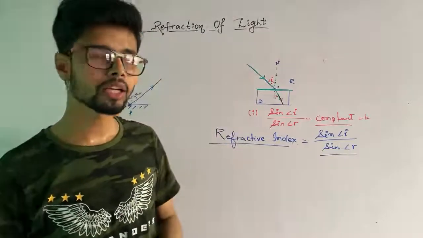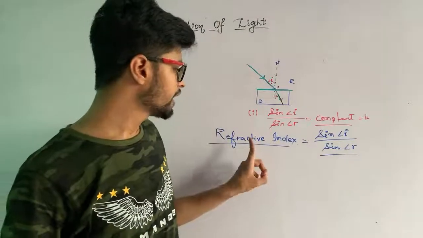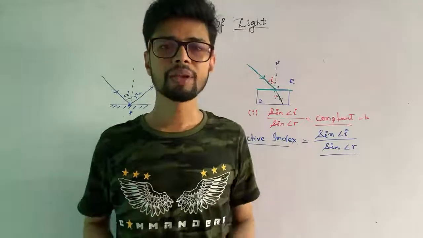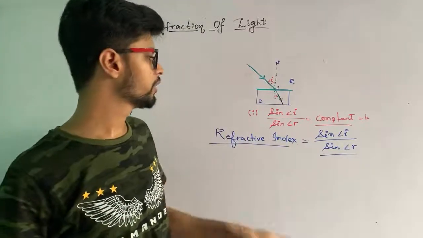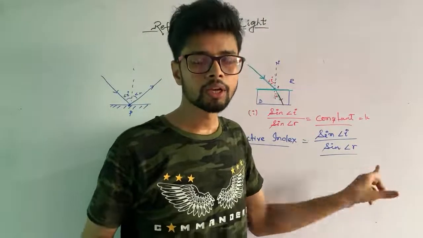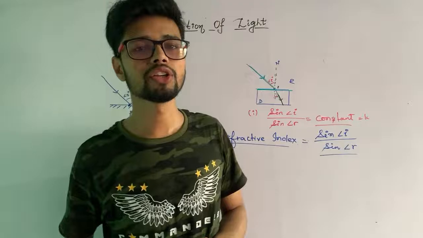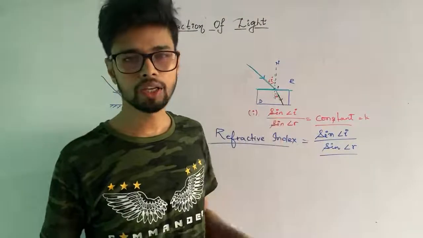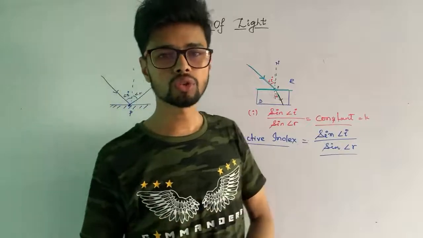And one more thing I'll tell you, students, refractive index doesn't have any unit. The reason is that it is a ratio of angles, and both are going to be cancelled out. Whenever there is a ratio of the same units, it is unitless. Okay, and it doesn't have any unit. Try one question to solve here right now.